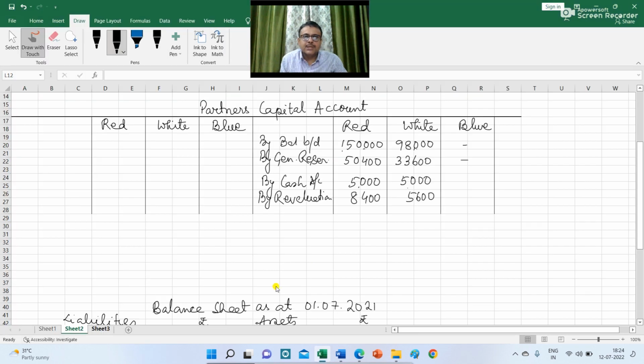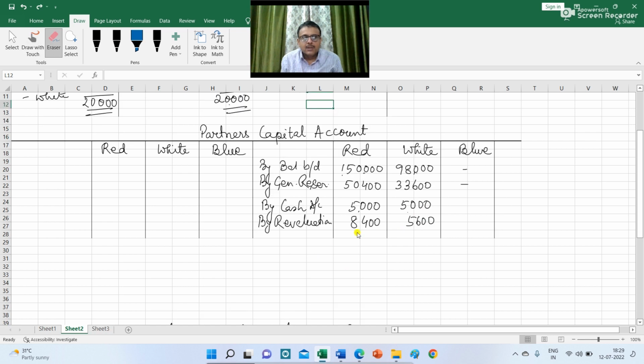Now the question is, what will be the amount of capital that Blue is required to bring after his admission? The total of Red and White's capital is 3,56,000. If you add up these two columns, you will get 3,56,000.